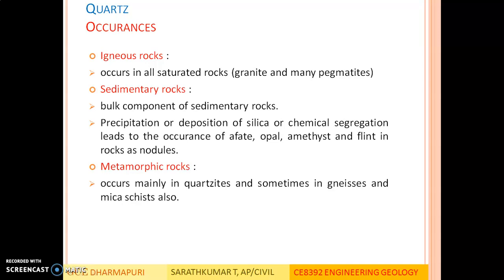Minerals directly formed from magma undergo weathering to form secondary minerals, and if those minerals are subjected to high temperature and pressure, it forms metamorphism. Through the metamorphism process, it forms new minerals.